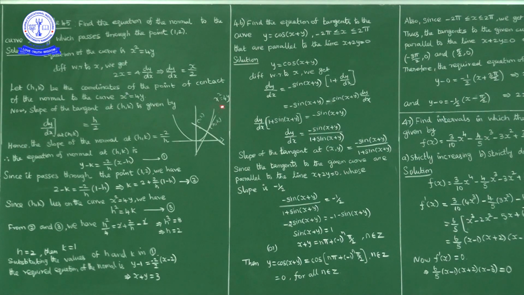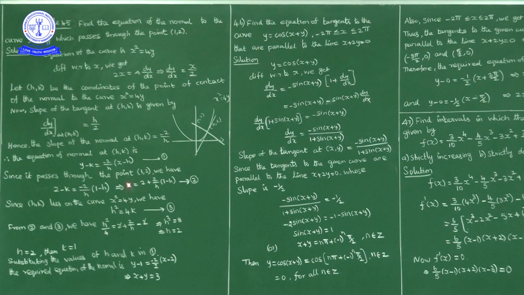As (h, k) satisfies x square equal to 4y, h square equal to 4k. So k is equal to how much? k is equal to h square by 4. Mark this one as 3.